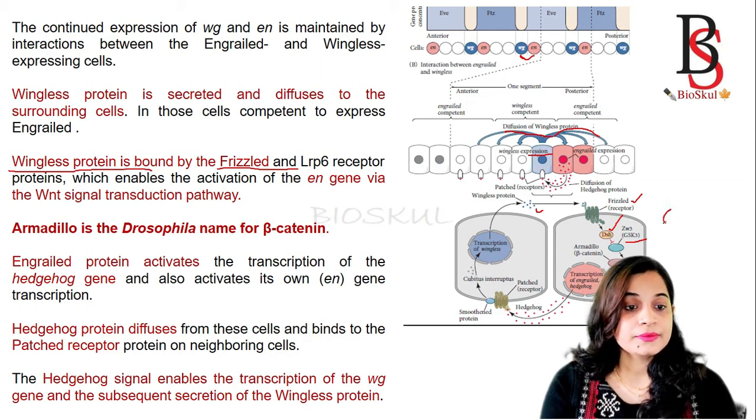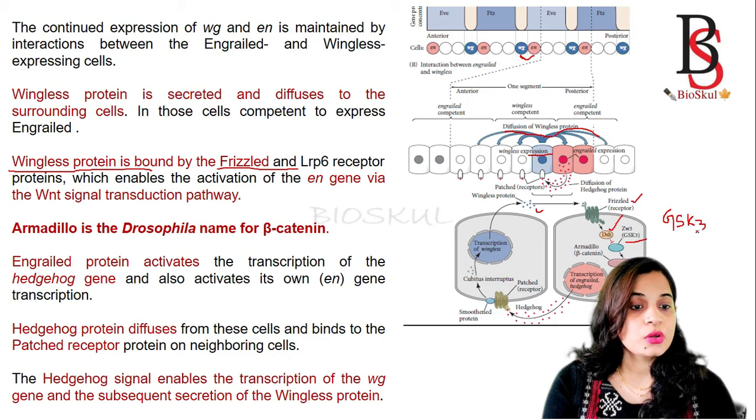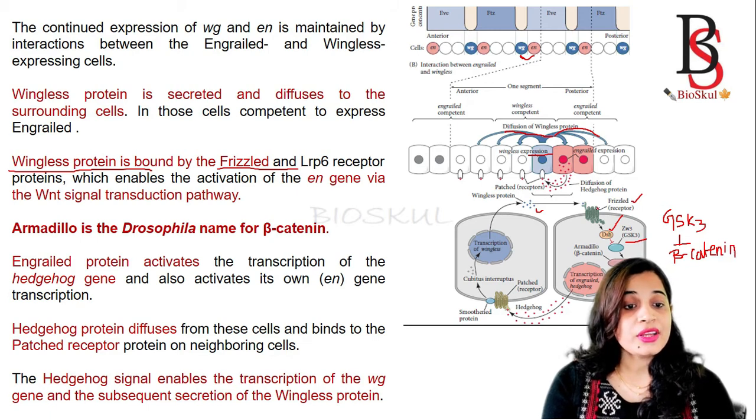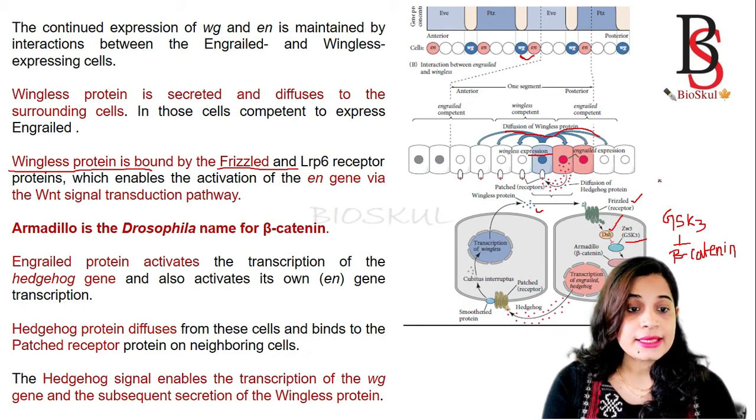Okay. Glycogen synthase kinase's function is to inhibit beta-catenin. But when the Frizzled receptor binds to wingless, it activates Dishevelled, and Dishevelled inhibits GSK3.